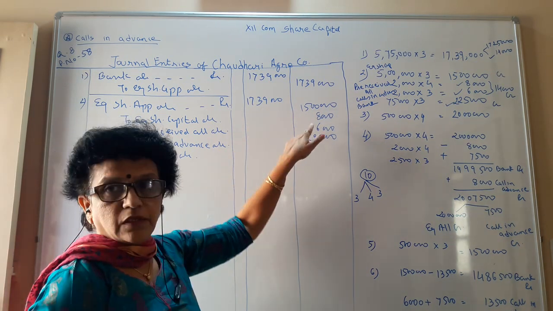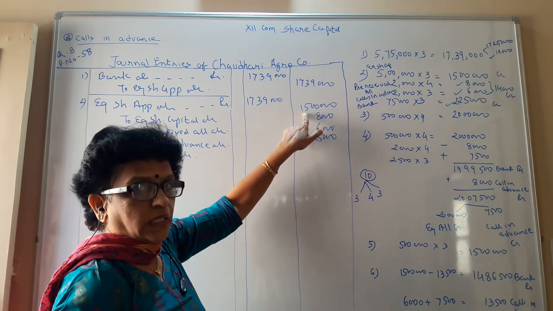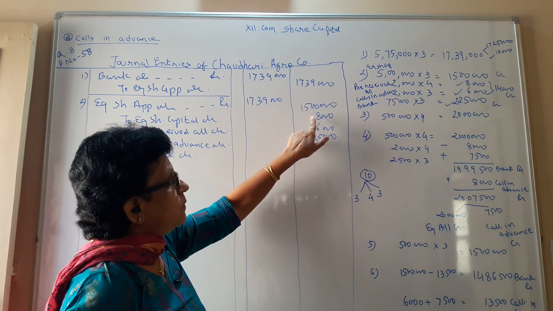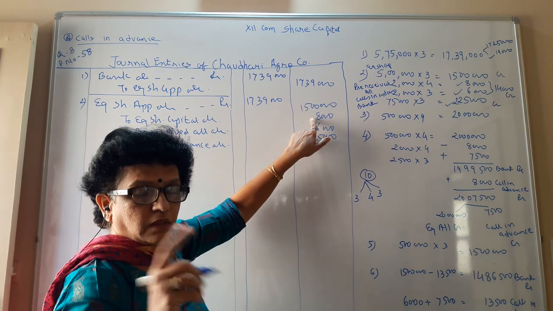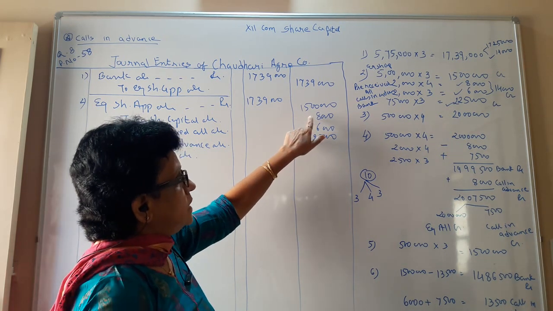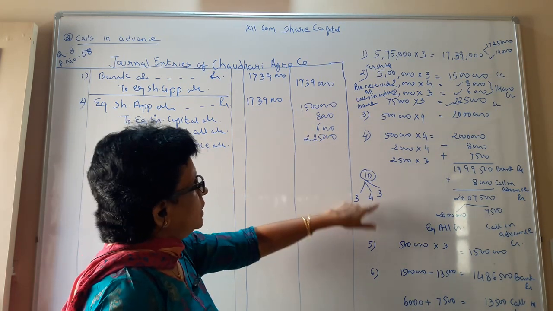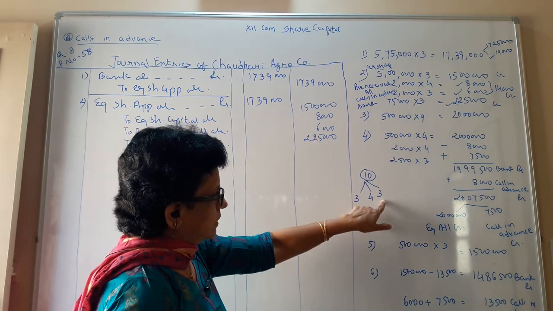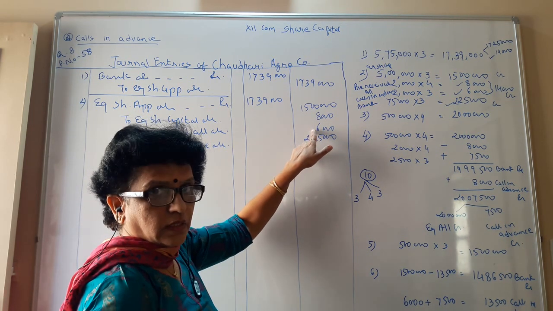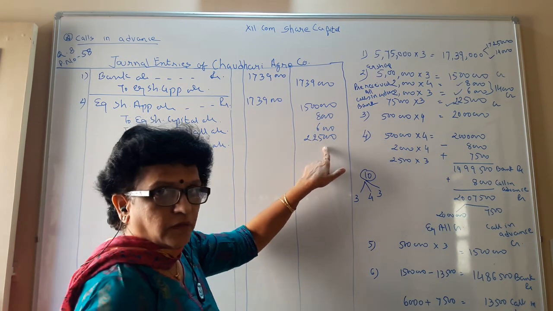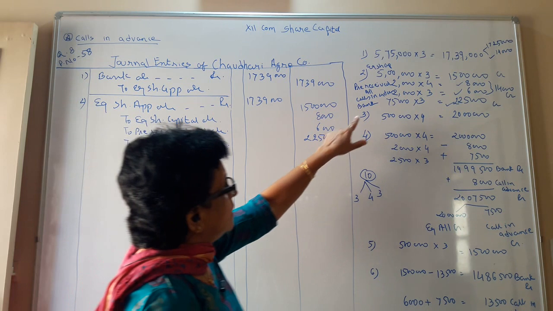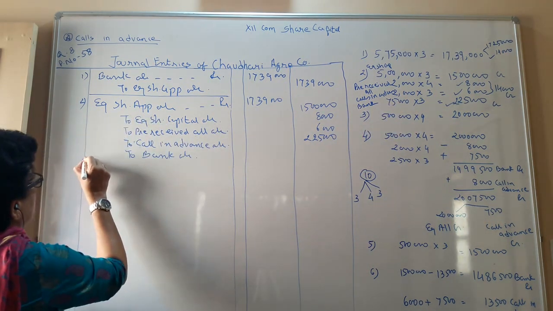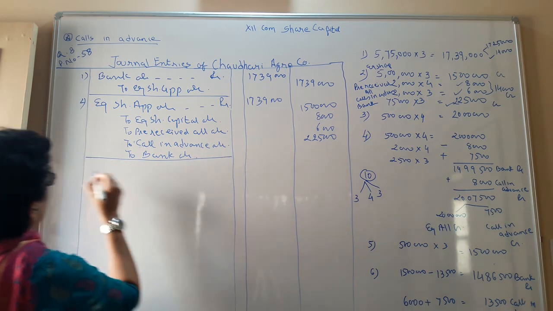17,39,000 you have split into 4 categories. Number 1, share capital, that is 15 lakhs. Number 2, you have received allotment money in advance, 2,000 into your amount 4, so that is 8,000. Then you have 6,000 for the final call, that is call in advance. And you are refunding the excess share application, that is 75,000 to be refunded. So this is your second journal entry.